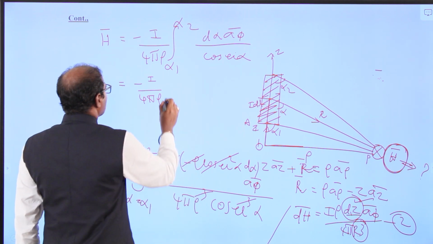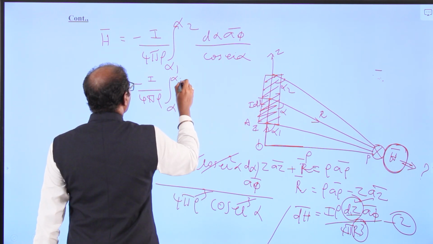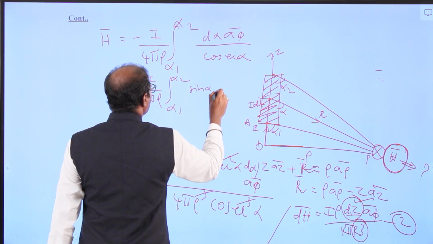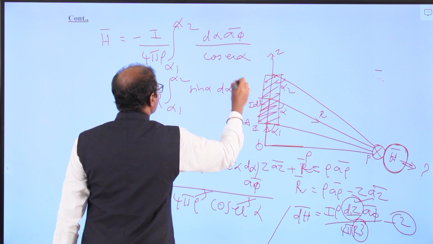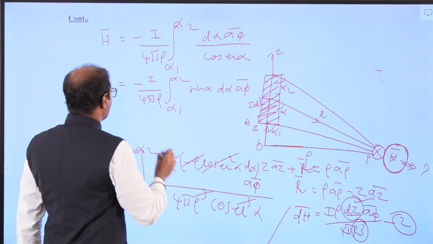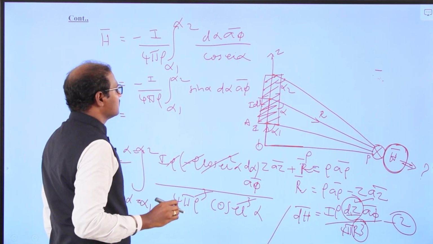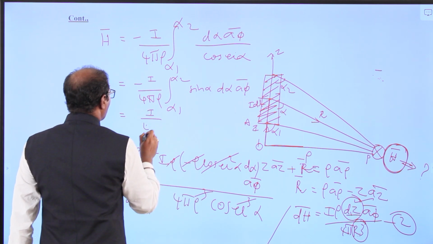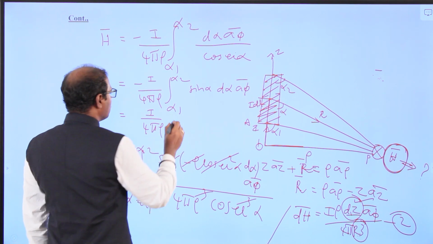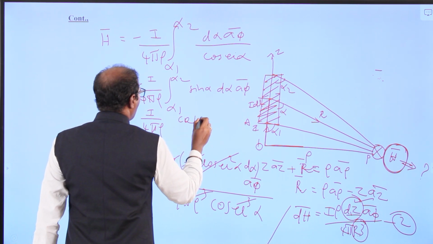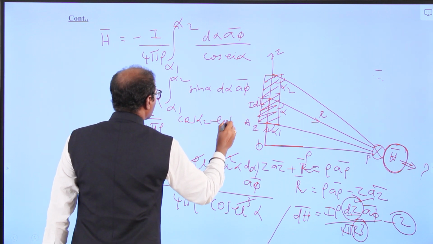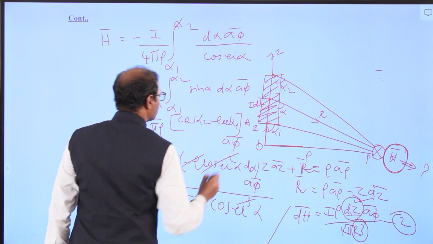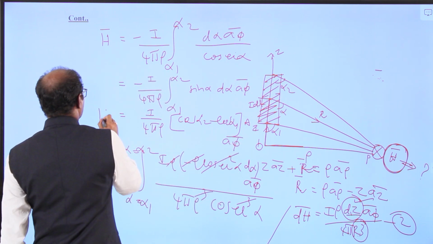So we can write alpha 1 to alpha 2, sin alpha d alpha into a phi vector. So we get minus cos, so I by 4 pi rho into cos alpha 2 minus cos alpha 1 into a phi vector. So this is called the H vector.